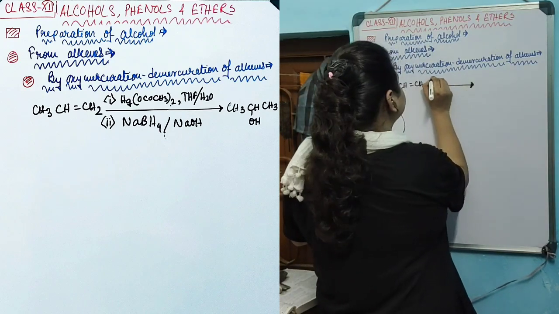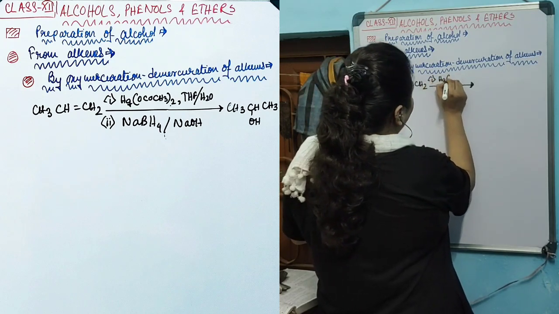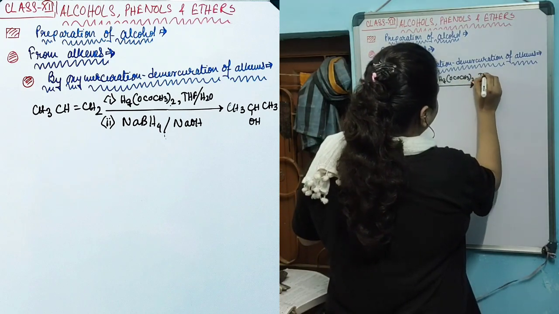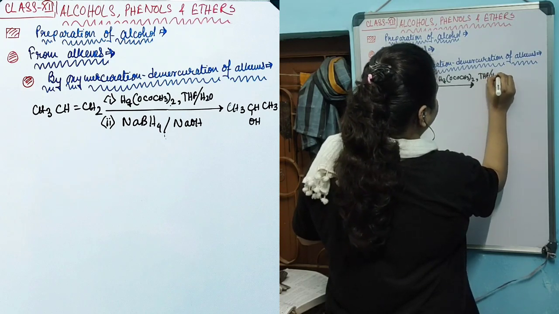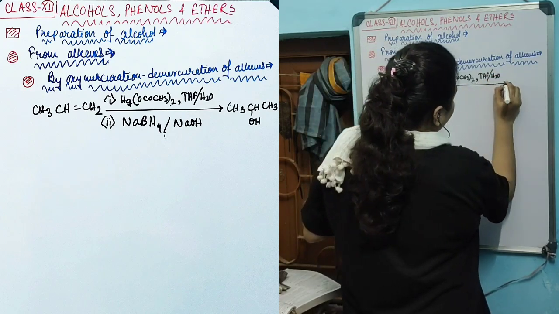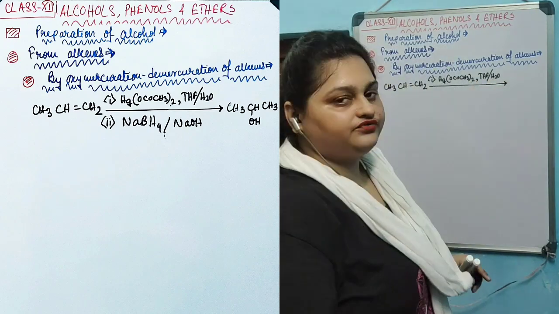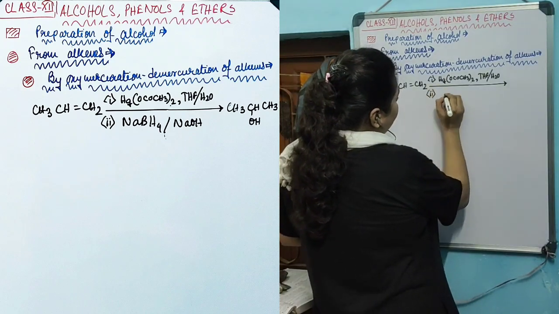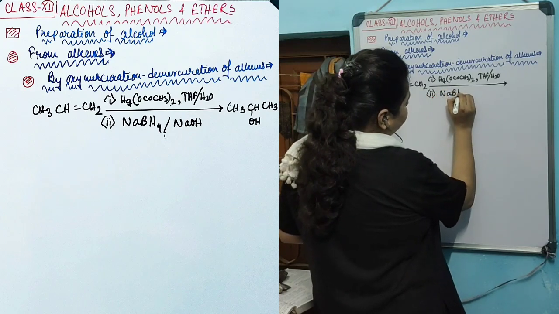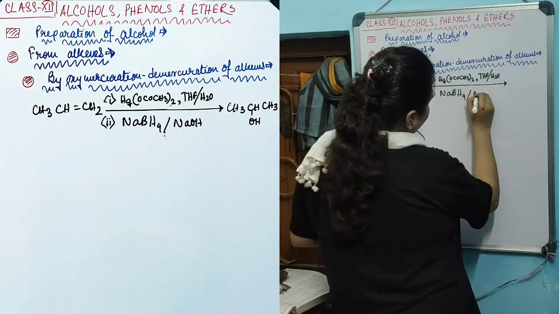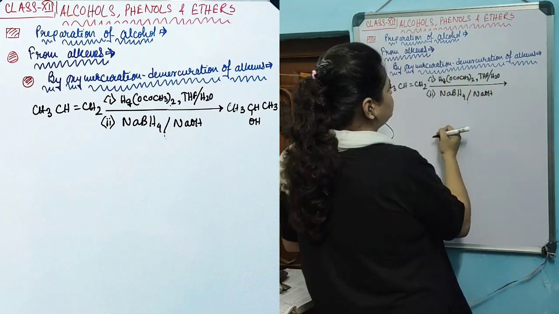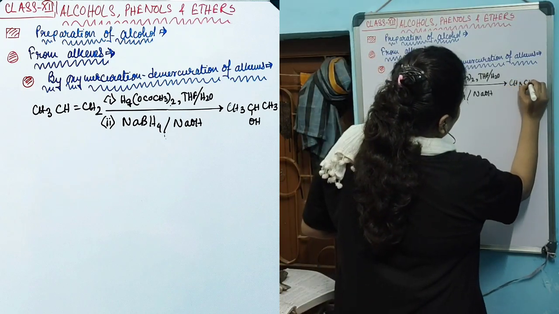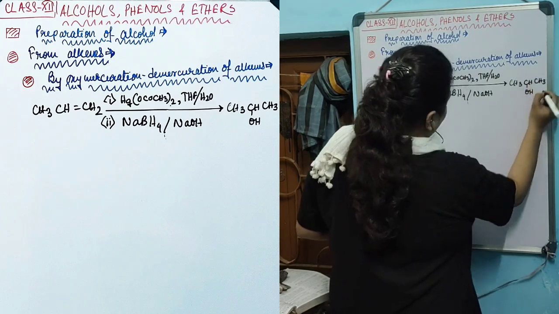When an unsymmetrical alkene is subjected to the acetic salt of mercuric acid, Hg(OCOCH3)2, in a THF (tetrahydrofuran) and water mixed solvent, followed by alkaline reduction with NaBH4 in NaOH medium, this is the alcohol that will be produced.